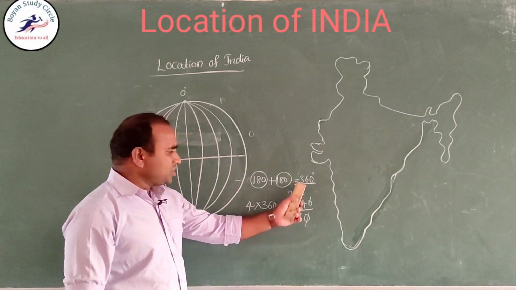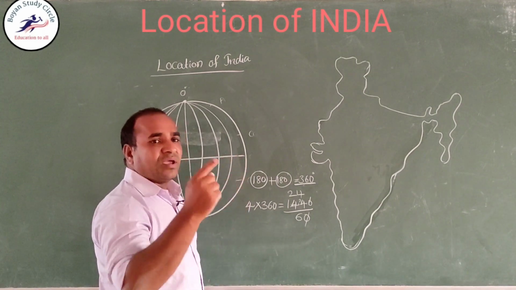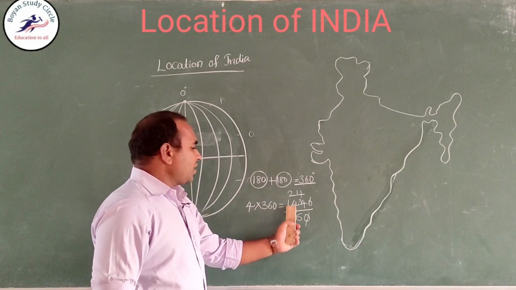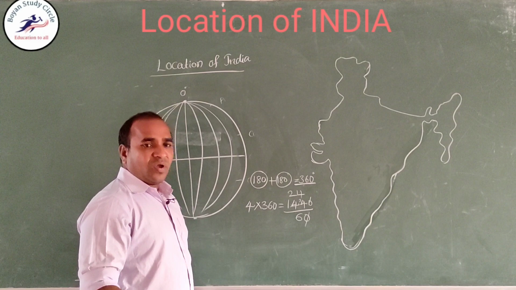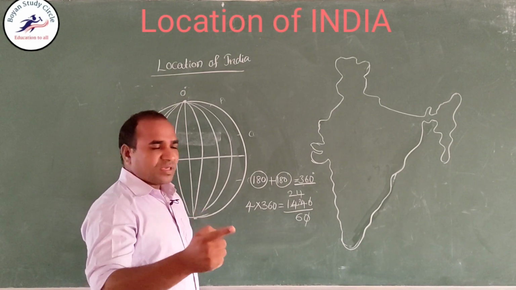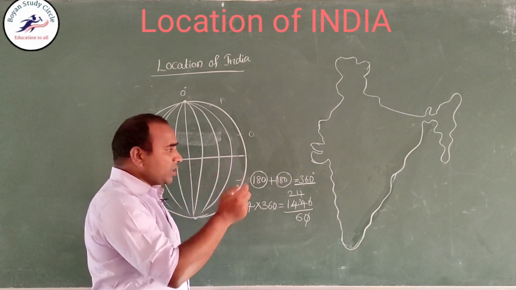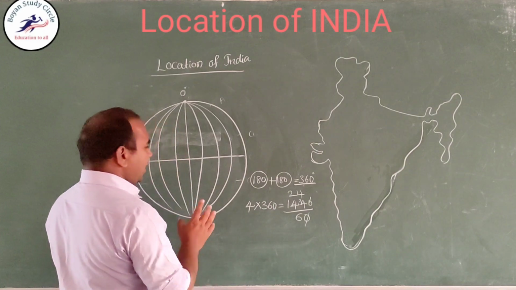So, there are 360 longitudes. The sun has to cross from one longitude to another longitude. It takes 4 minutes. Total 360 into 4, 1440 minutes. 1440 minutes is nothing but 24 hours. So, a day is nothing but 24 hours. In 24 hours, the earth rotates around the sun in a day. Right, clear? This is about the longitude.